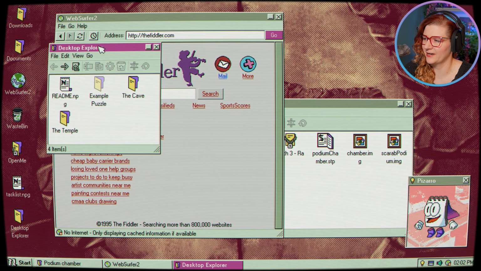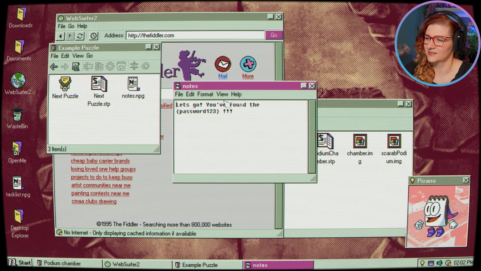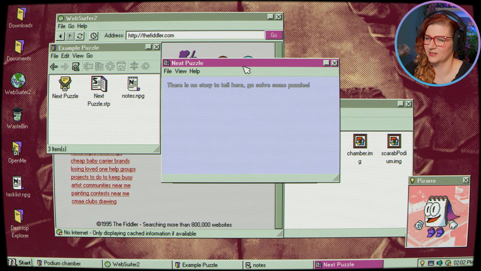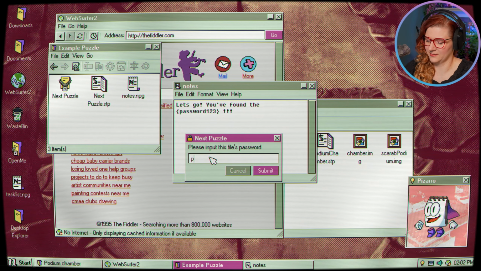Okay, if I do hidden files on this, there's an example puzzle. And then here is the next puzzle. But it's locked, right? The other ones were unlocked already. Is there stuff here? Yeah, this is just let go. You found the password. Password 123. There is no story here. It goes on some puzzle. But why is this locked?